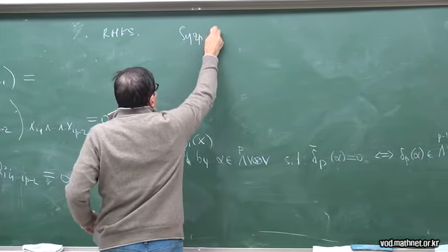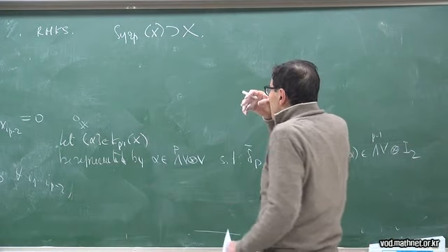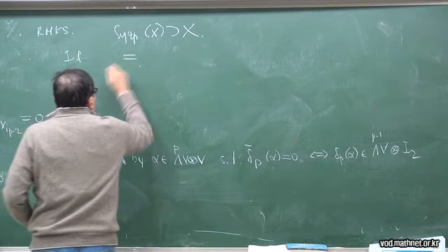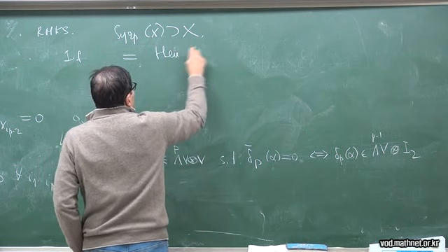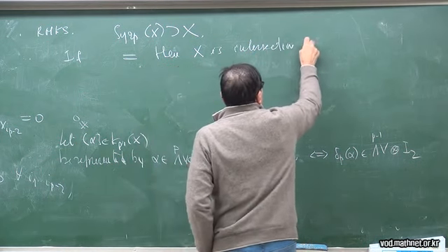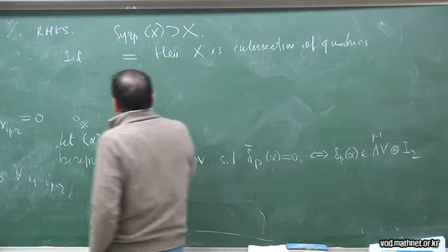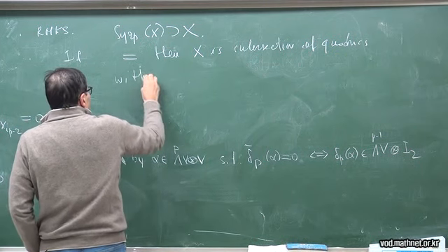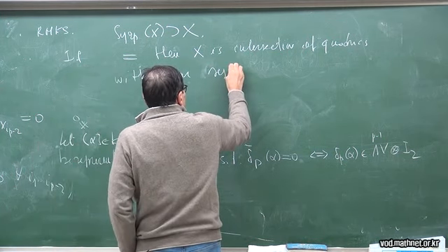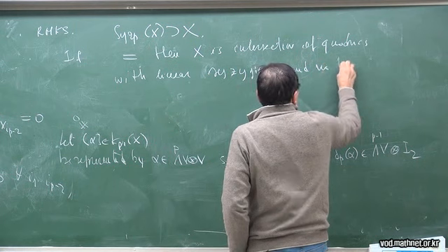So since the pth Koszul scheme of X contains X, obviously because the quadrics are in the ideal, if equal, then X is the intersection of quadrics with linear syzygies, and no trivial ones.